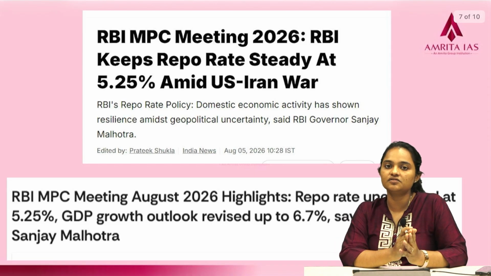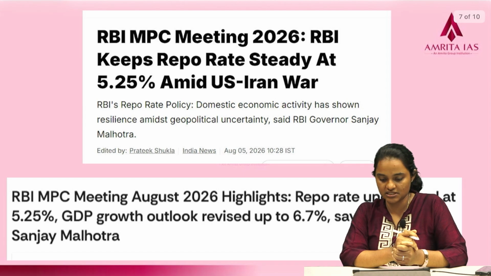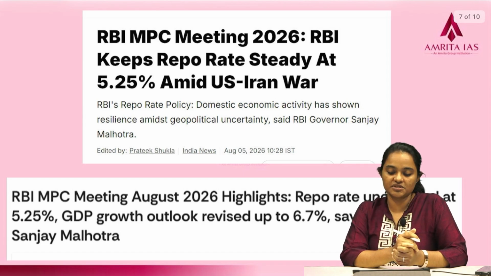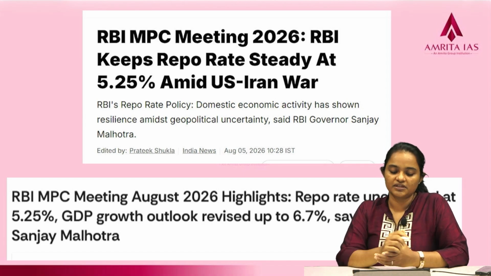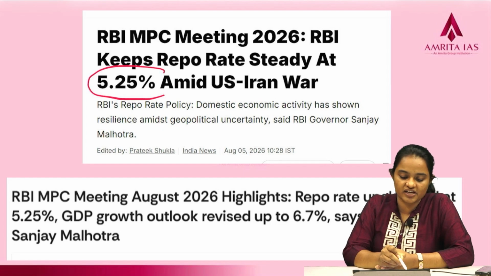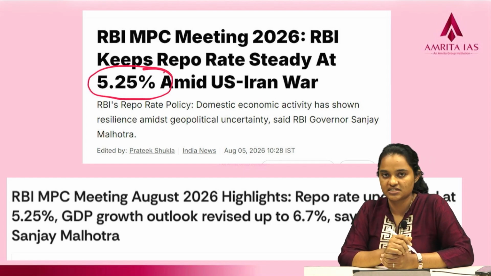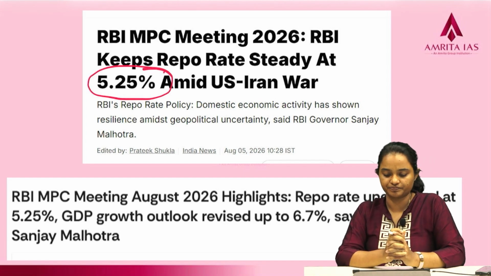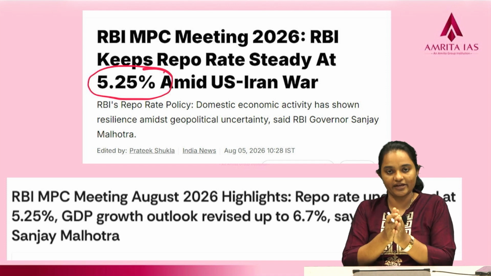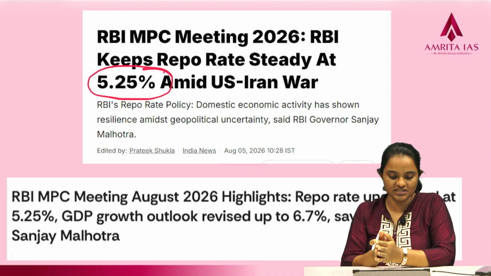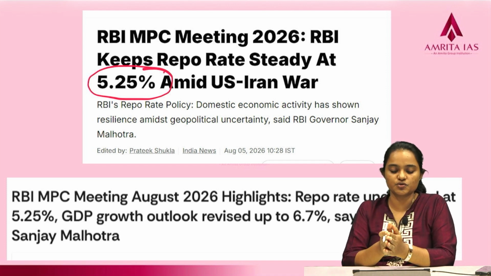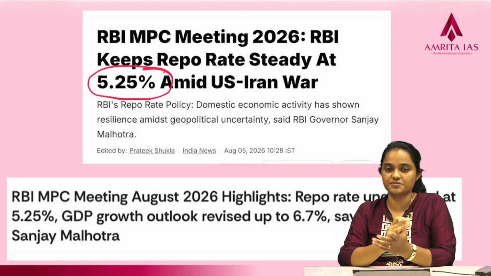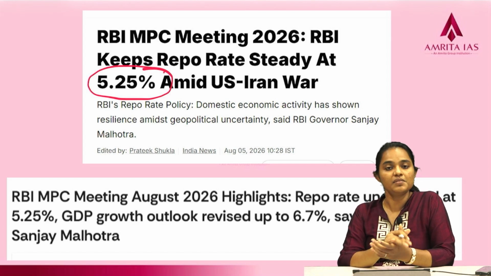And on 3rd, 4th and 5th of August, we had the Monetary Policy Committee meeting, and the Monetary Policy Committee decided to keep the repo rate at 5.25%, which is unchanged. So now we will see what MPC is, what repo rate is, and why the 5.25% rate is kept at this very same level.